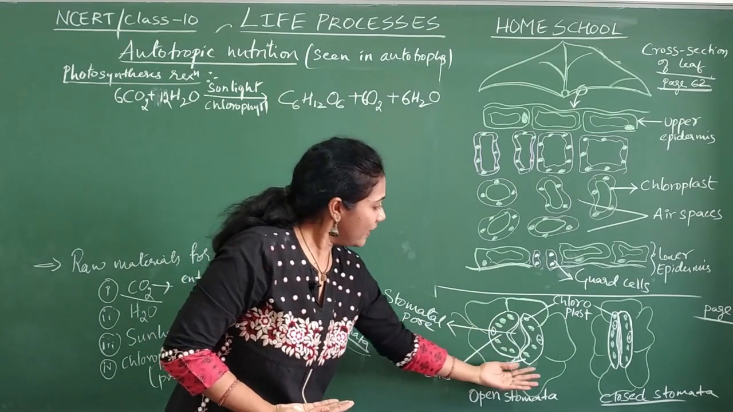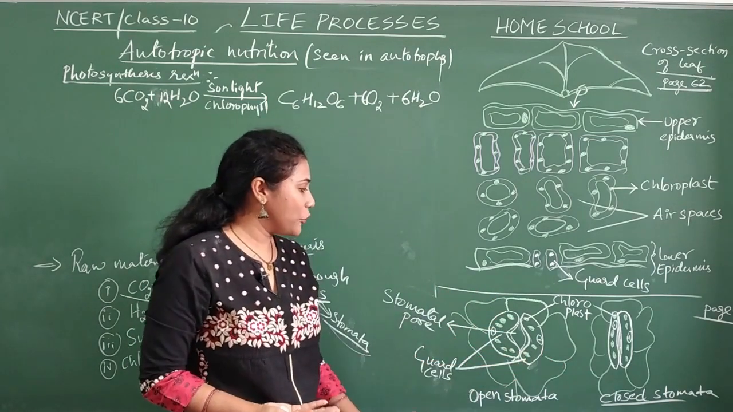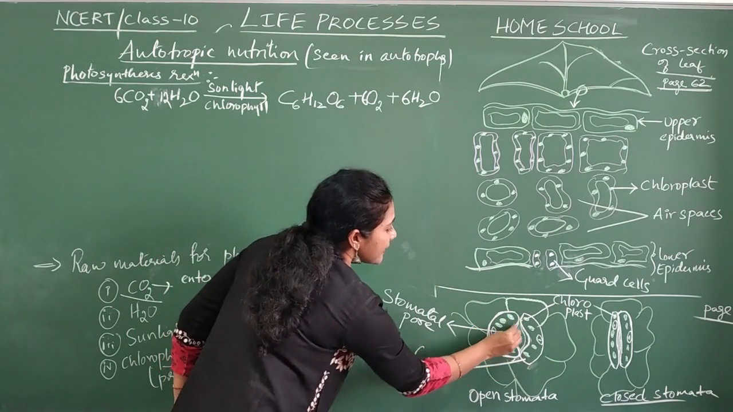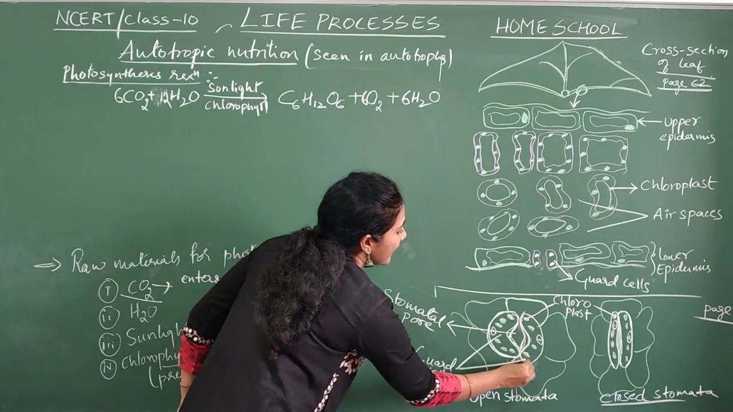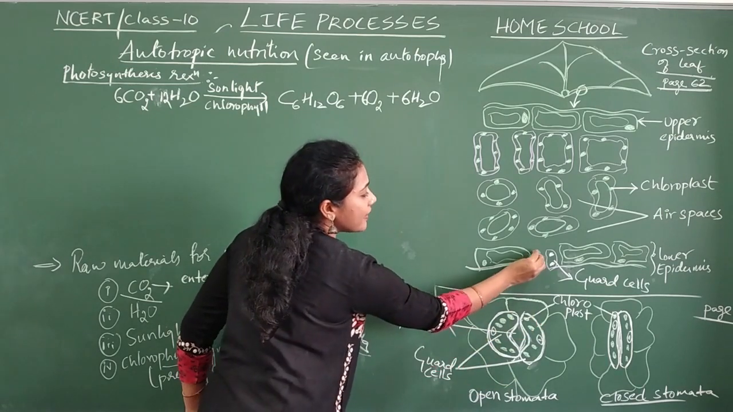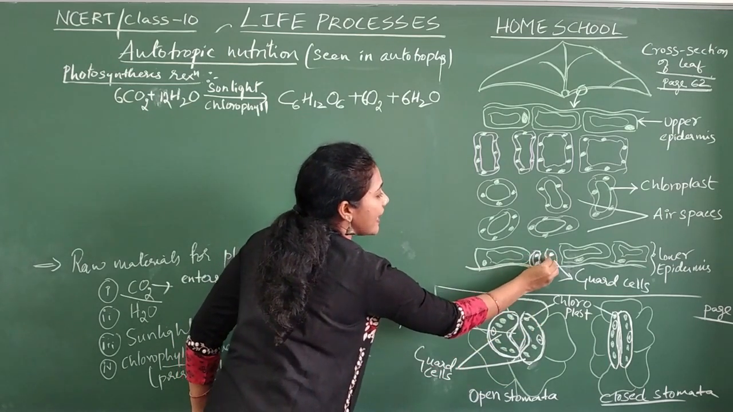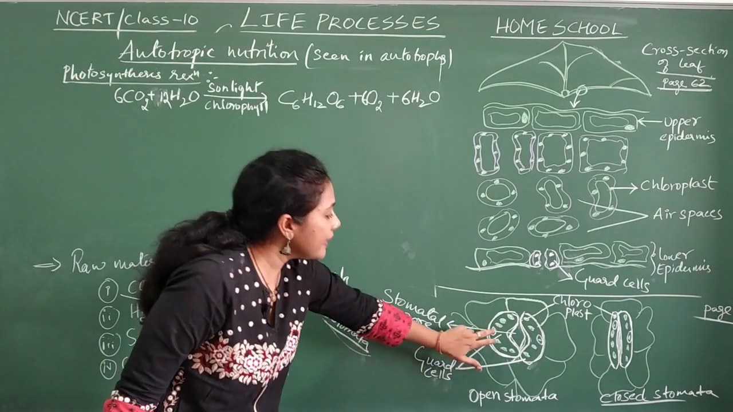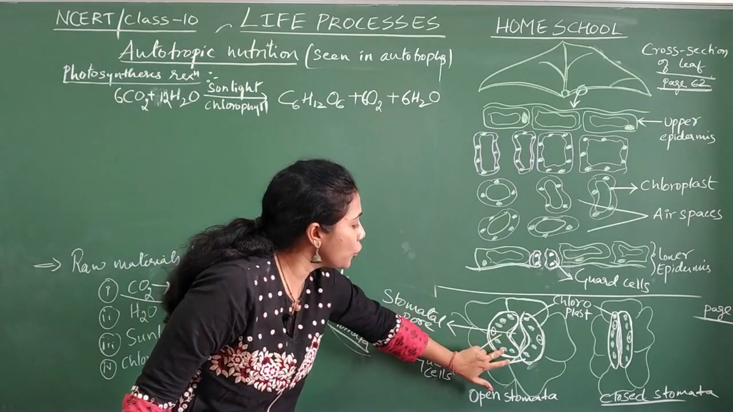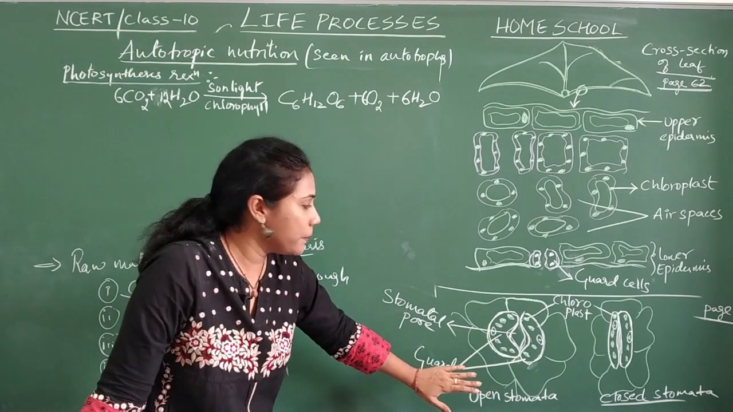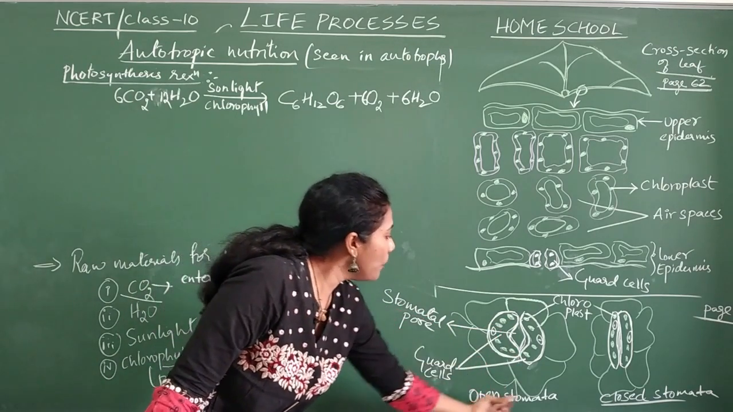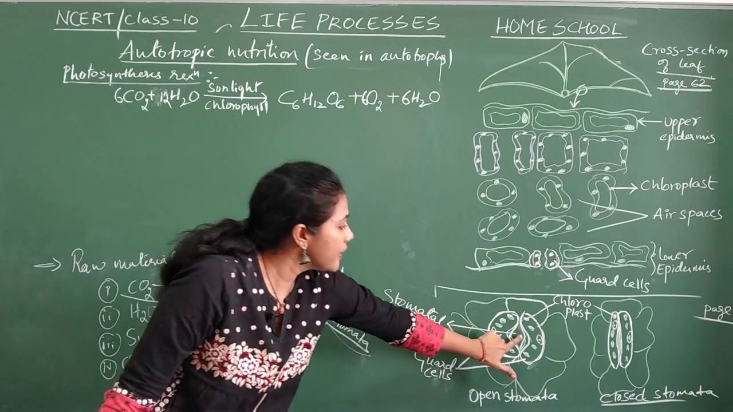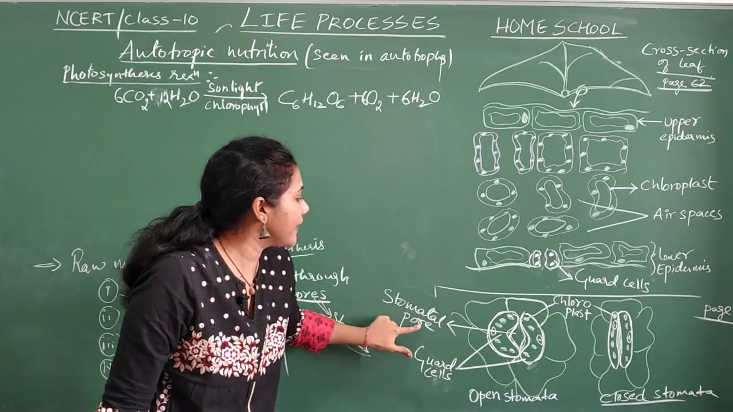And you can see the diagrams of stomata I have drawn here. See, these are guard cells. This is one guard cell, this is one guard cell. They are in the shape of kidneys. The guard cells also contain chloroplast, where chlorophyll pigment is present. This is an open stomata. See, this is a pore, a stomatal pore. This small hole is called the stomatal pore.